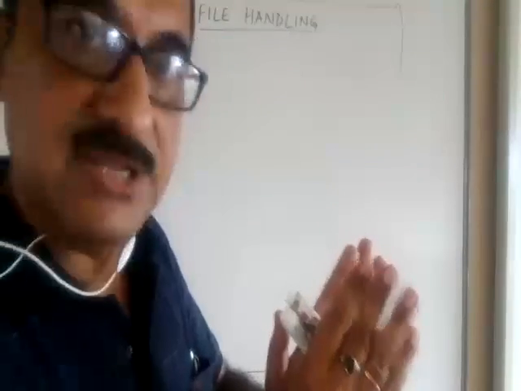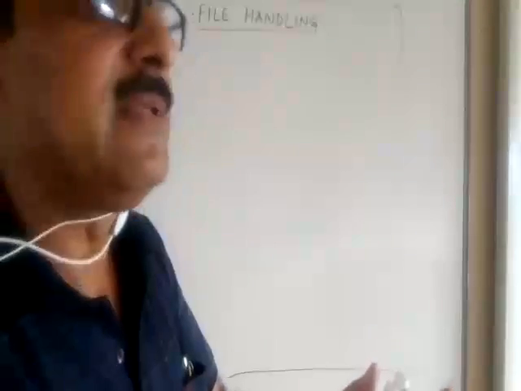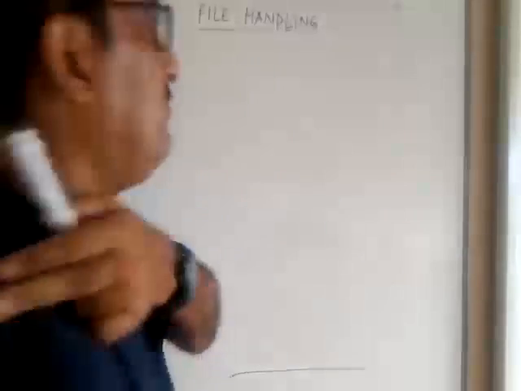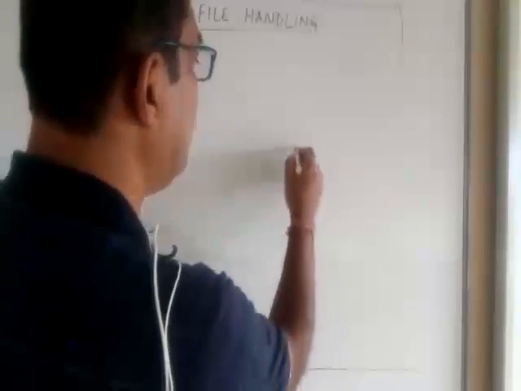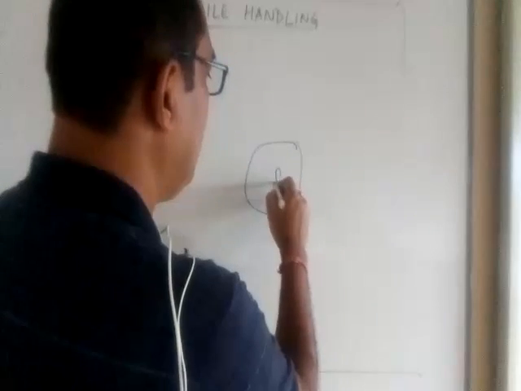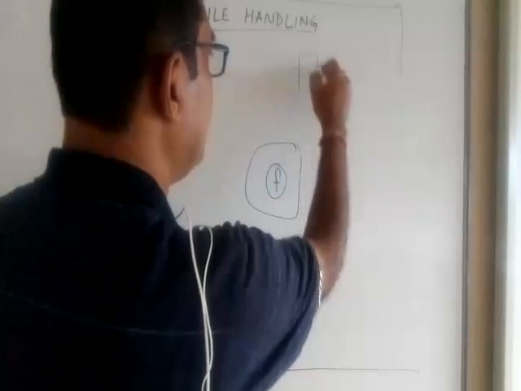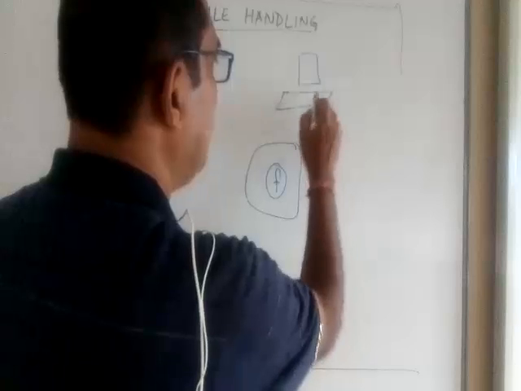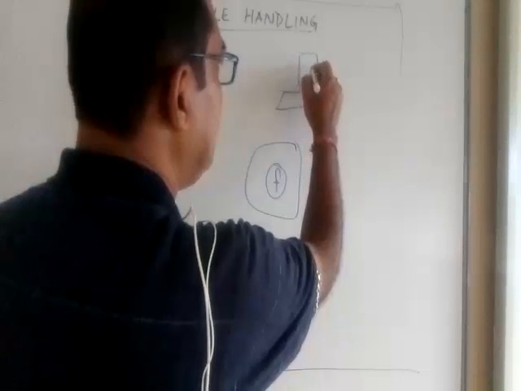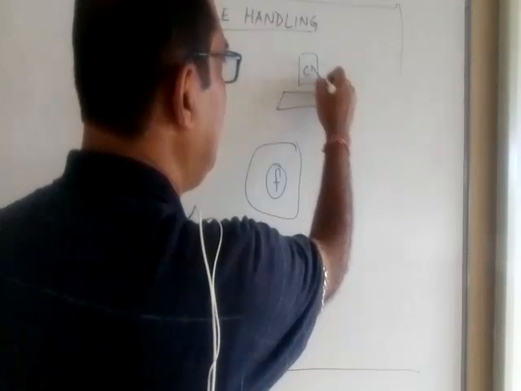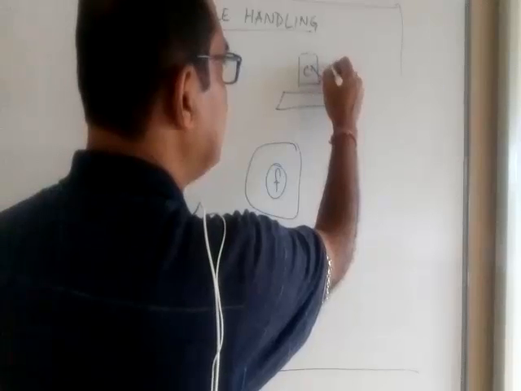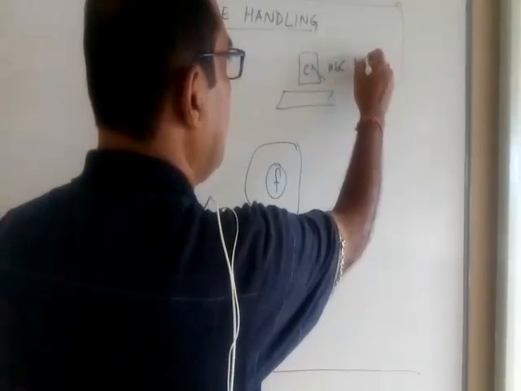That something else is called a file object. Why that file object is required, I will discuss separately in my next video. But remember, a file object is always required.